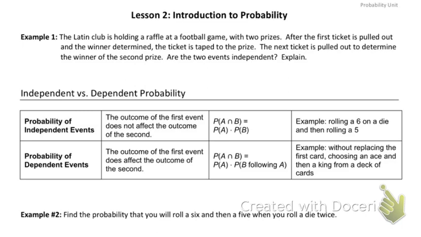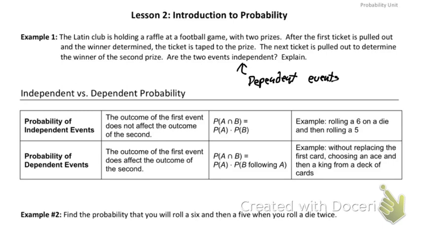So example 1 says the Latin Club is holding a raffle at a football game with 2 prizes. After the first ticket is pulled out and the winner determined, the ticket is taped to the prize. The next ticket is pulled out to determine the winner of the second prize. Are the 2 events independent? Spoiler alert, they are not independent. They are going to be dependent events. And let's talk about why they're dependent events.